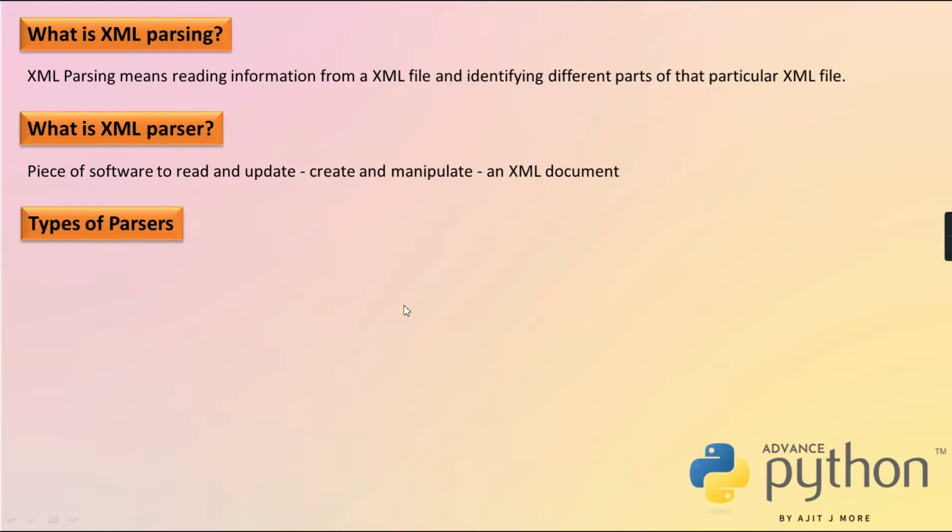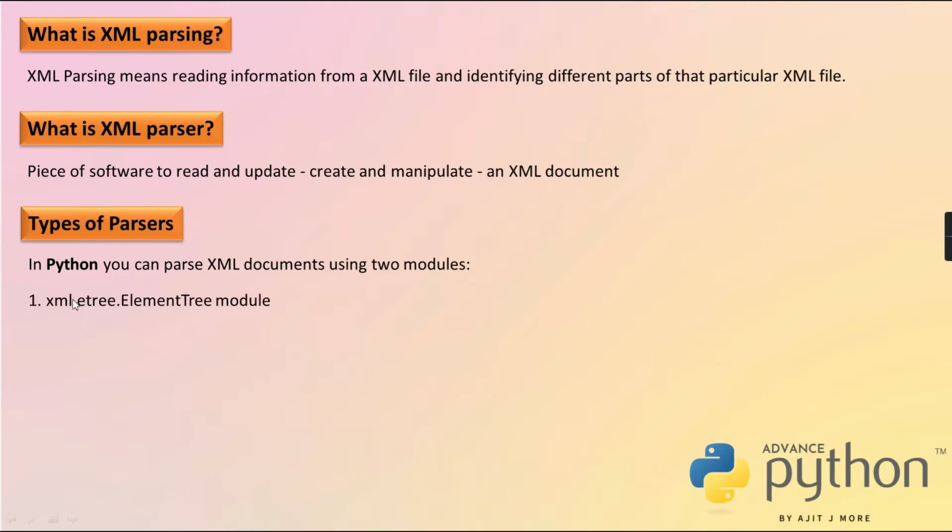And again, as I said, that doesn't complete everything. Whenever later you read books or you do Google, you may find many more other parsers also. So all I cannot cover. I'm just going to discuss two parsers. In Python you can parse an XML document using two libraries. First one is element tree and next is MinDOM, that is minimal document object model. So those two parsers we are going to discuss.